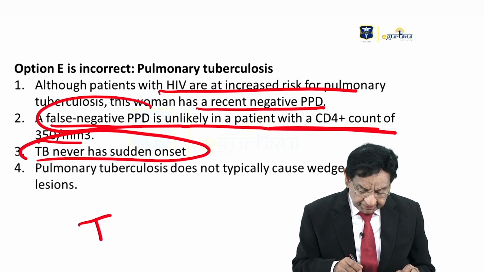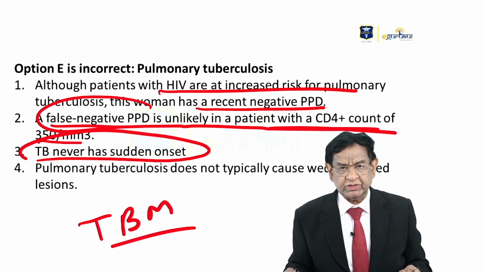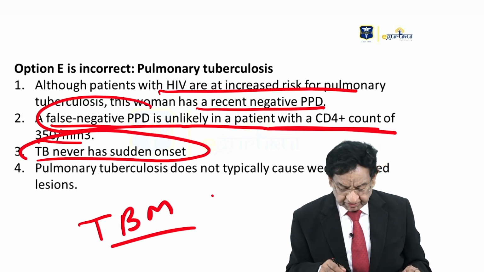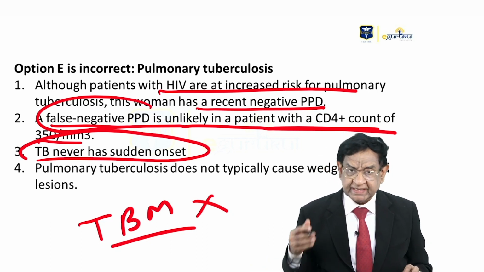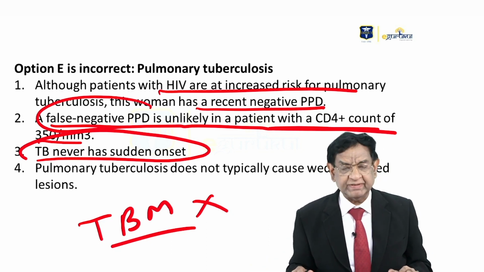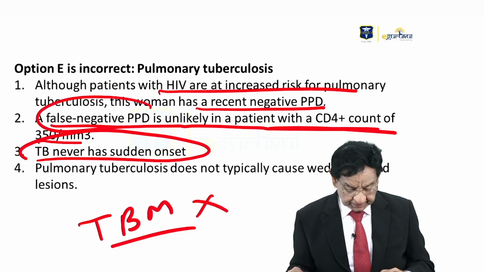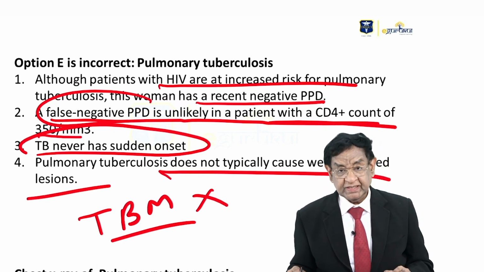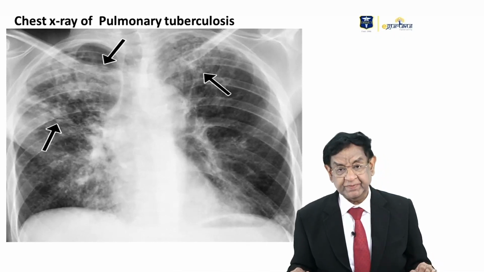Even regarding TBM, TB meningitis, the patient has a short history of 2 or 3 days with headache and fever. It is definitely not a case of TBM. TBM also never comes with a sudden onset. Same with lung tuberculosis, never. They always have a long history of weeks or months, not sudden. Pulmonary tuberculosis typically does not show a wedge shape. So what finding do we get? This is a typical X-ray finding of TB.